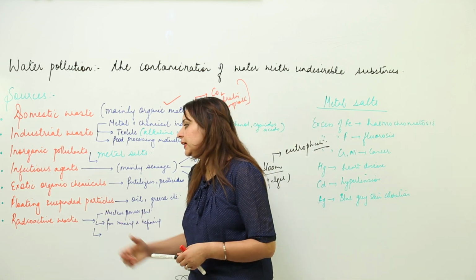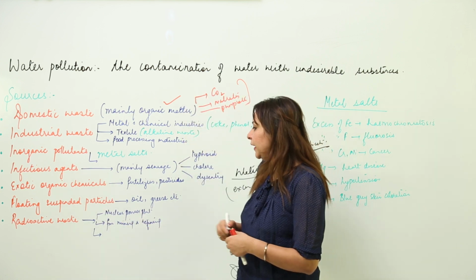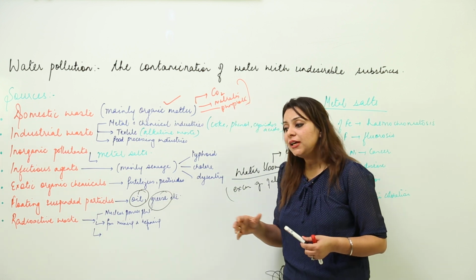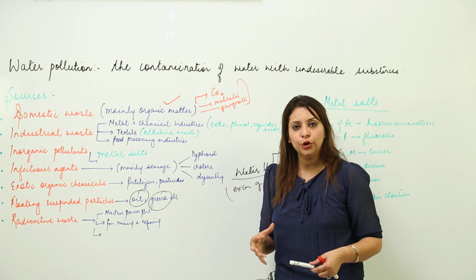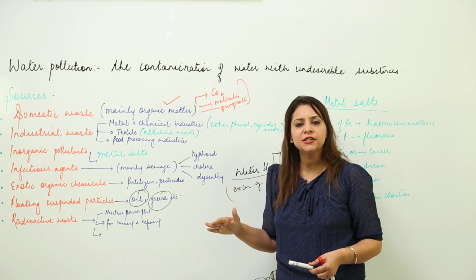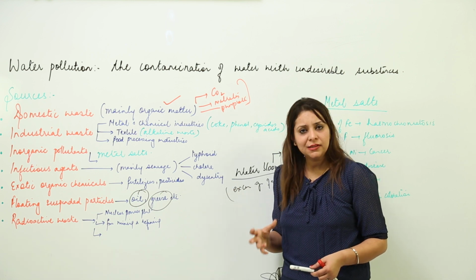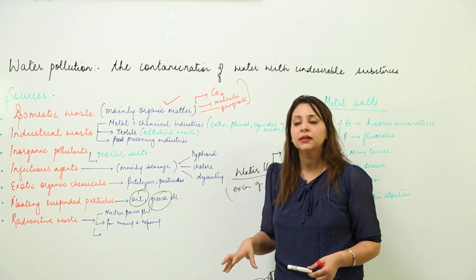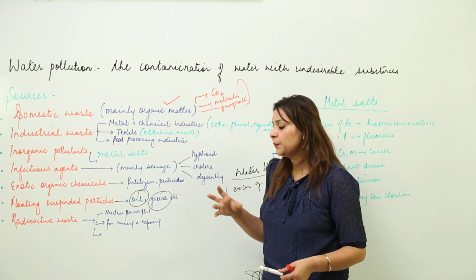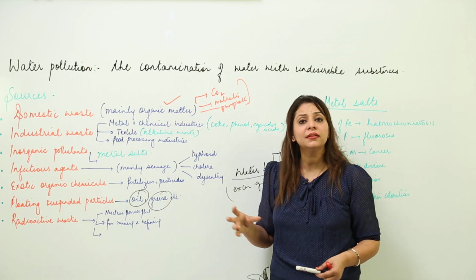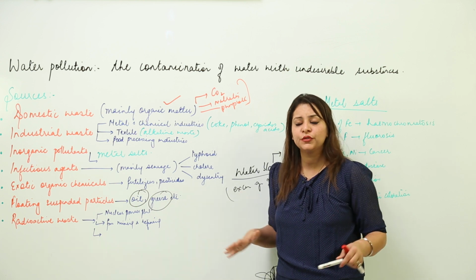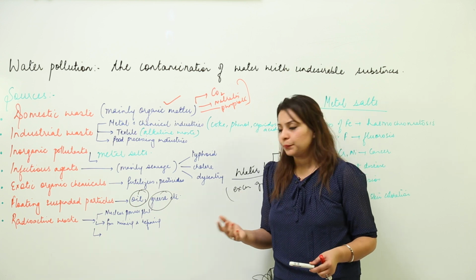Next we have the floating suspended particles. Floating suspended particles include oil, grease and so on. They restrict the light which enters into the water body, so fishes and others don't get light. When the surface gets covered with oil or grease, they are not able to get that much light deep inside. Moreover, they erode the turbines also, and they plug the water filters also. So likewise they are also disturbing the water body.